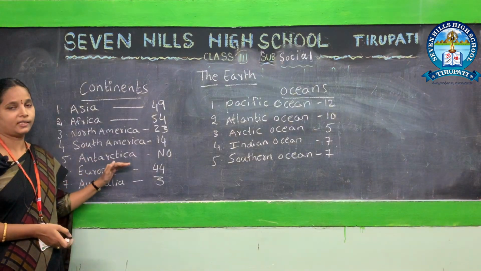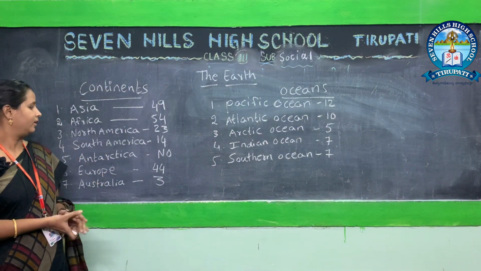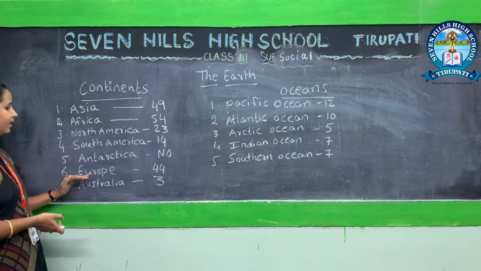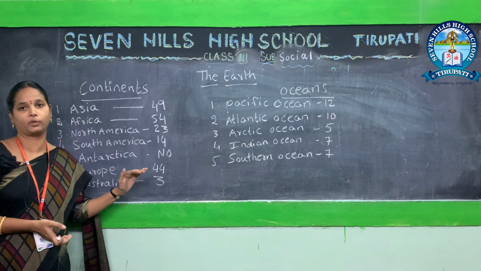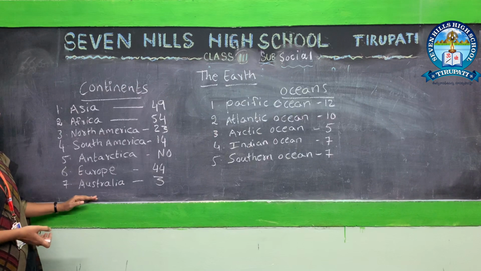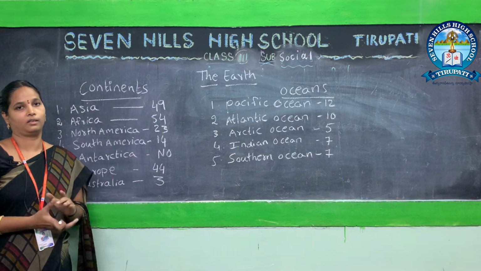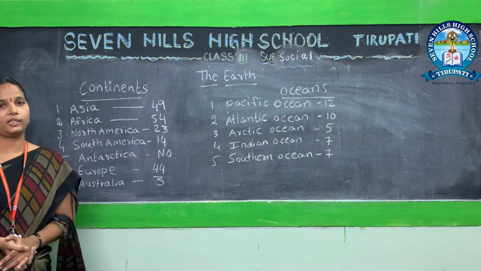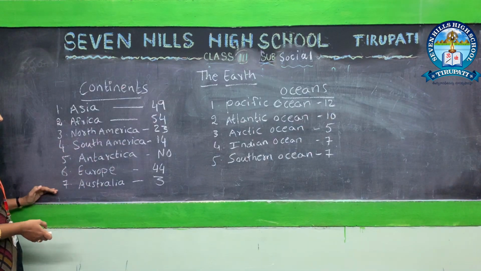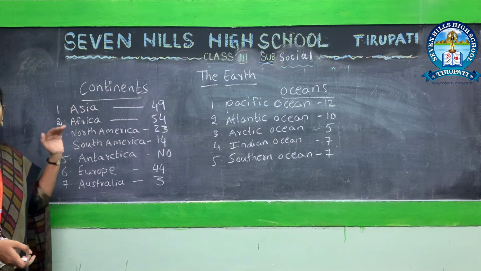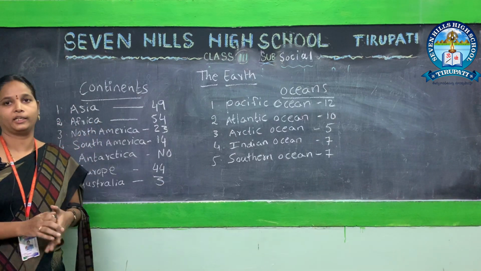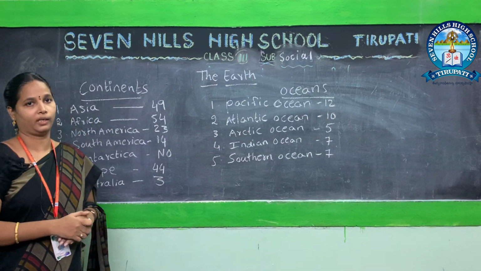Antarctica is an island territory. There are no countries. Sixth one, Europe. It has 44 countries in this continent. Seventh one, Australia. It has only 3 countries. Okay children, you see these 7 continents. Our India belongs to which continent? We live in the Asian continent. India is in the continent of Asia.